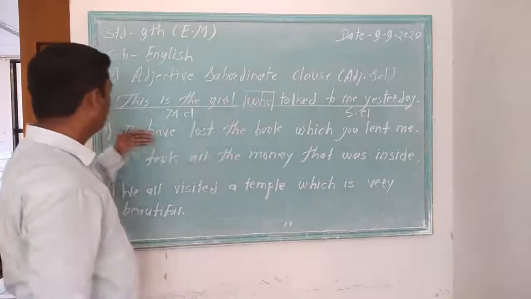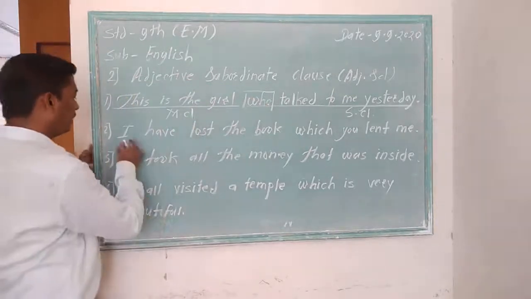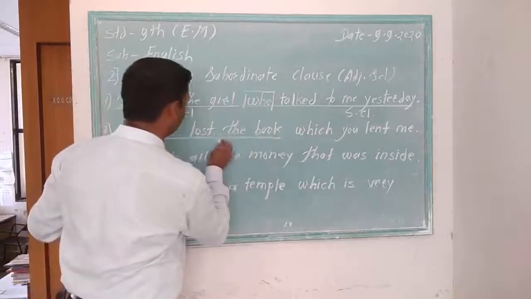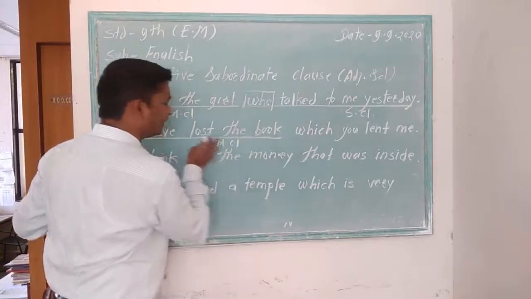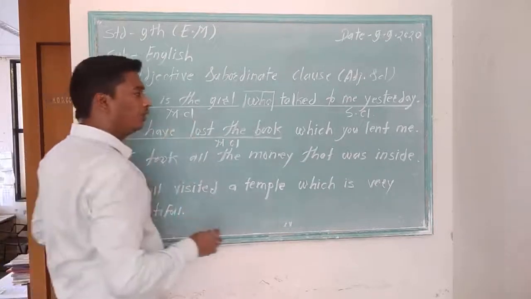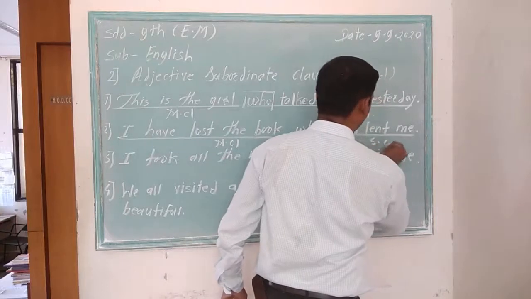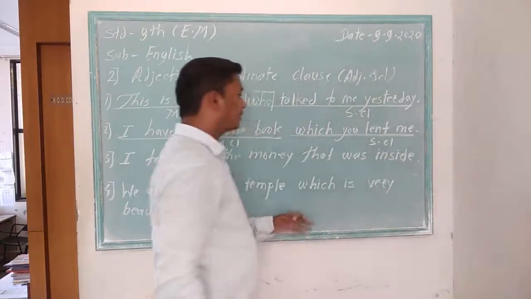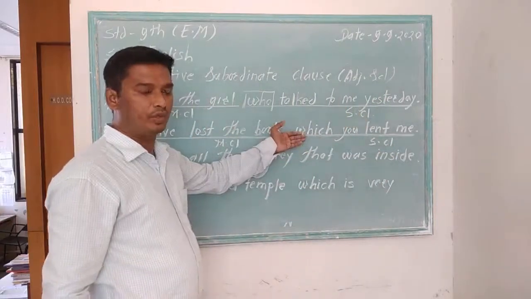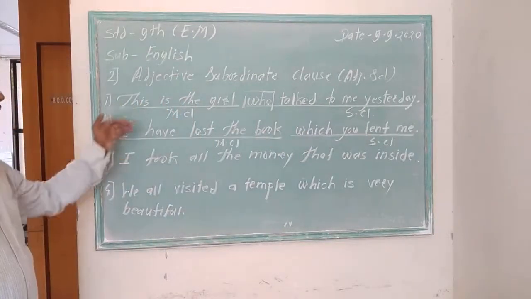I have lost the book which you lent me. I have lost the book, it is the main clause, as it is complete and meaningful and expresses complete meaning. Which you lent me, it is a subordinate clause because it has been started with the subordinator which.